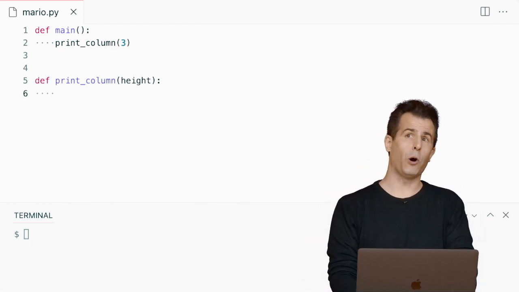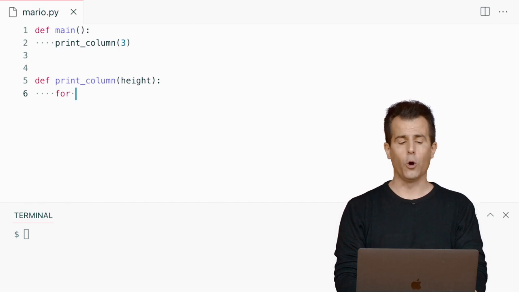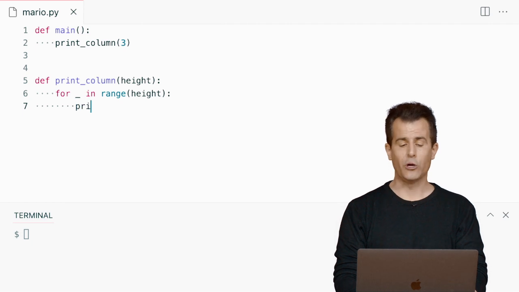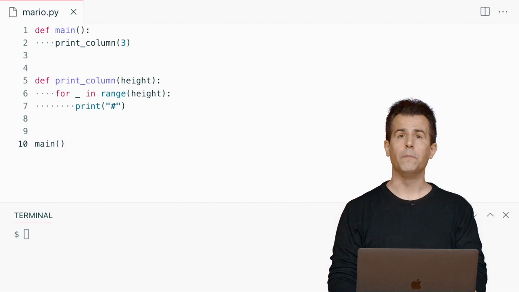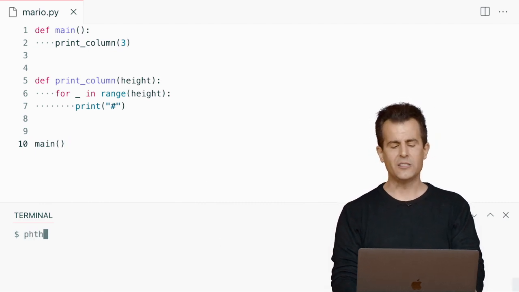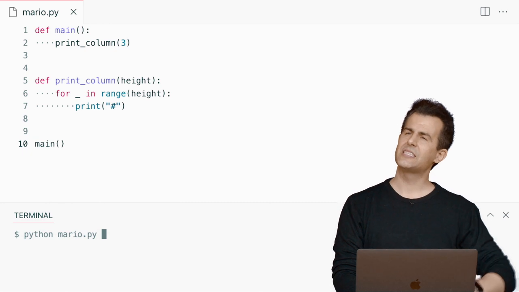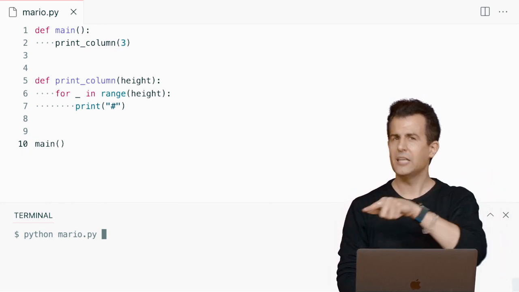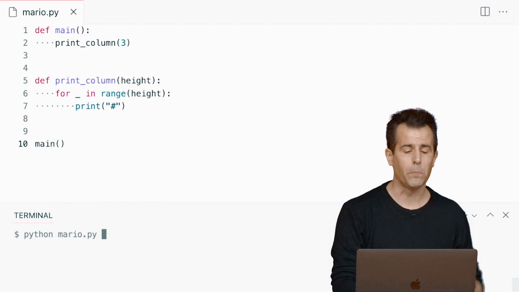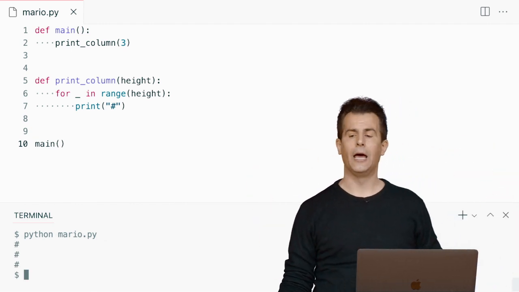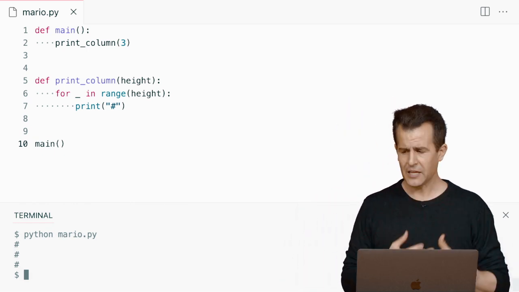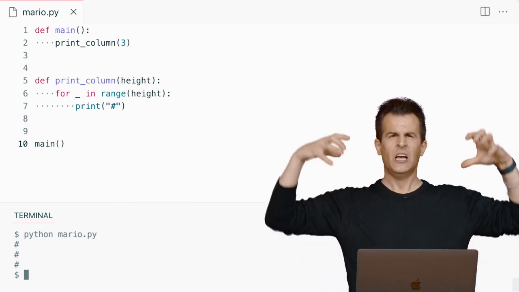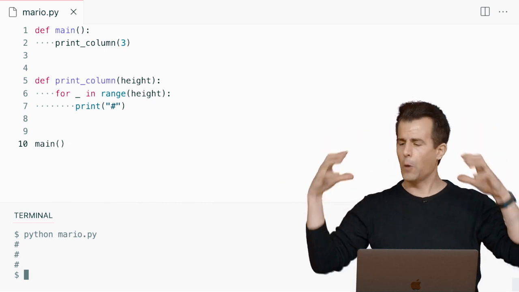And now I think I can just borrow some of that same code from before. For underscore in range of height, go ahead and print out a single hash. And then at the end of this whole program, let's just call main. So I've kind of complicated the code. It doesn't do anything more just yet, but it's setting me up for solving what I think are going to be more sophisticated problems. If I run Python of mario.py, we're back where we began. But I now have a function, an abstraction print column, that's going to allow me to think about printing some chunk of the world of Mario at a time.